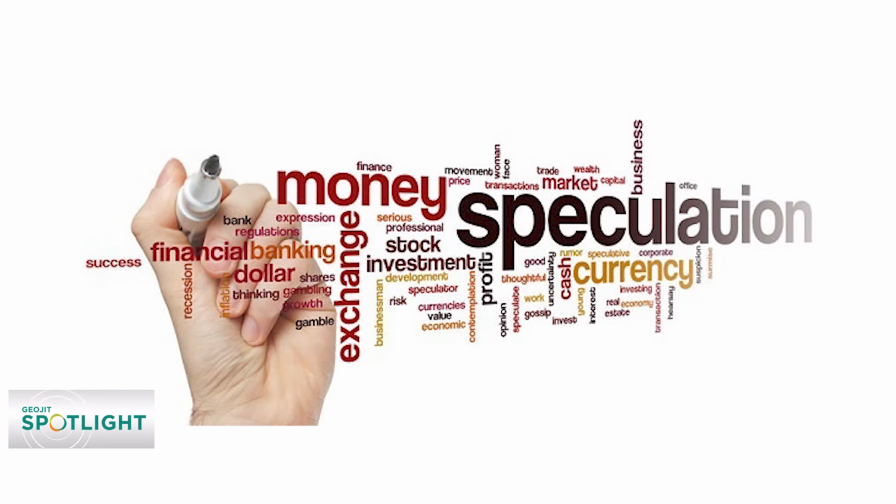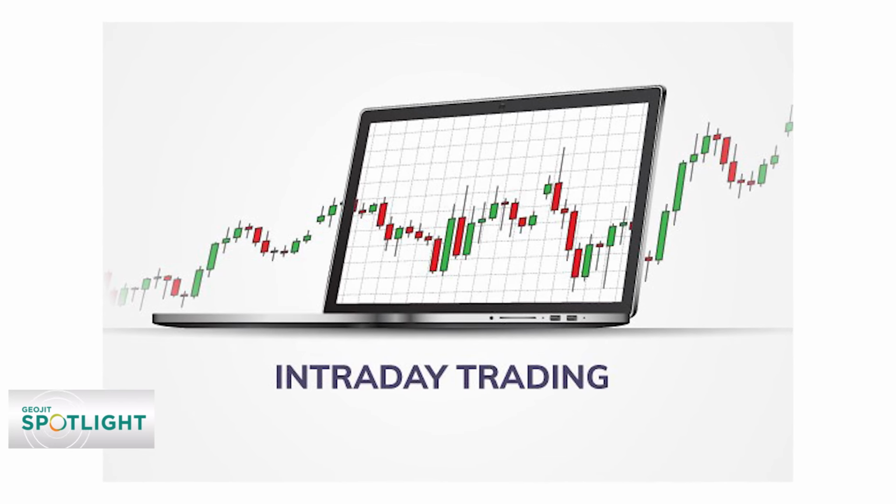The third category is taxation of income from speculation and trading in derivatives. Now these two are treated differently. Income from intraday trading, what we call day trading, buying in the morning and selling on the same day before the market closes, or shorting in the morning and buying back before the market closes on the same day. That is intraday trading, and the gains are treated as speculative gains, and it is added to the income of the taxpayer and taxed at the appropriate tax slab level.